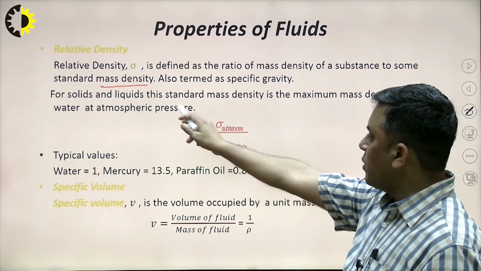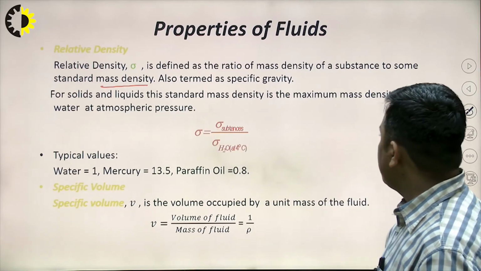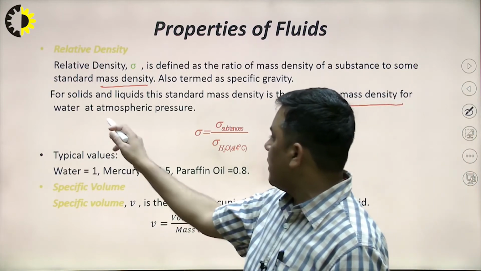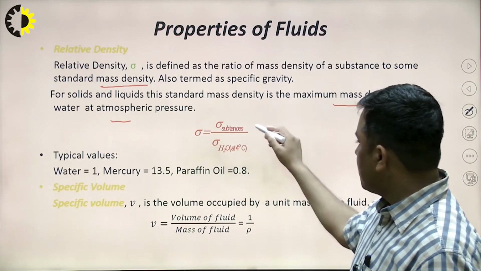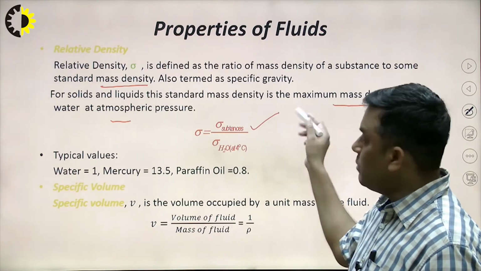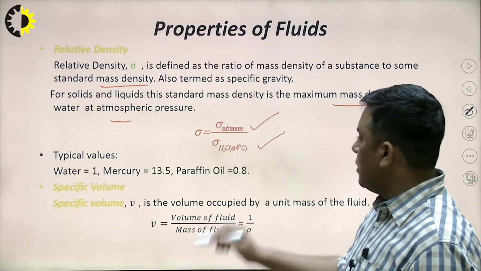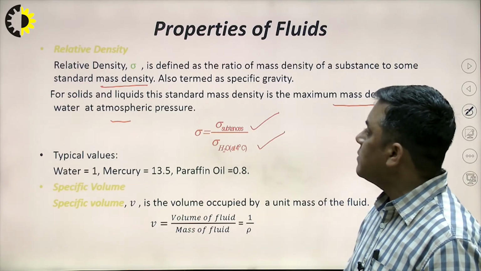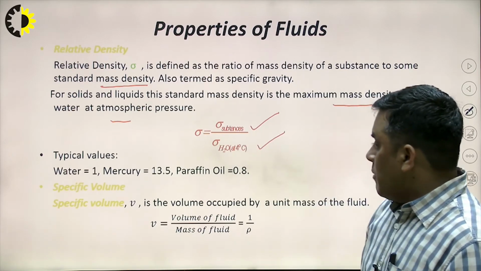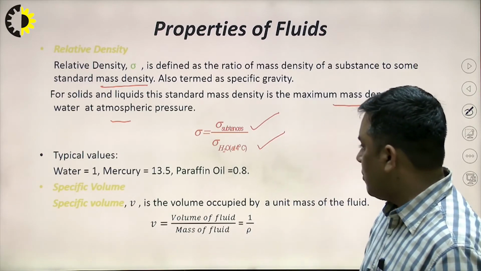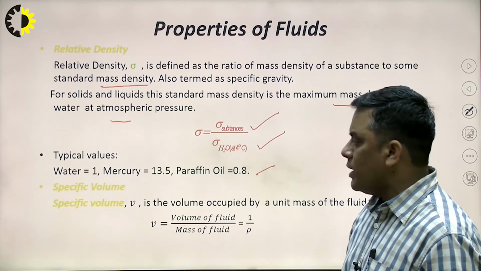For solids and liquids, this standard mass density is the maximum mass density of water at atmospheric pressure. So sigma of a substance is the mass density of the substance over the mass density of water. For water, it is 1. For mercury, it is 13.5. For paraffin oil, it is around 0.8.